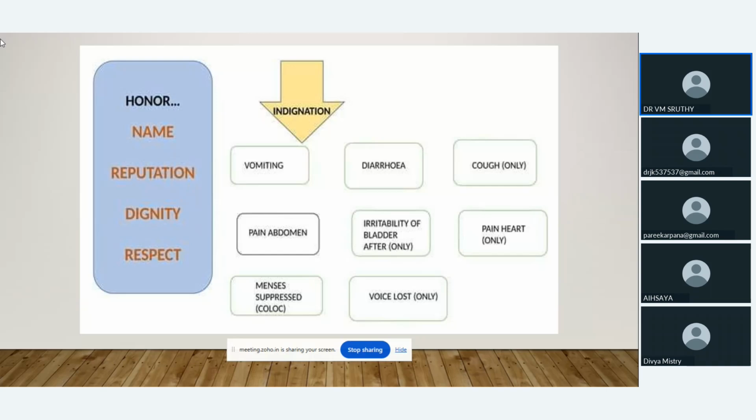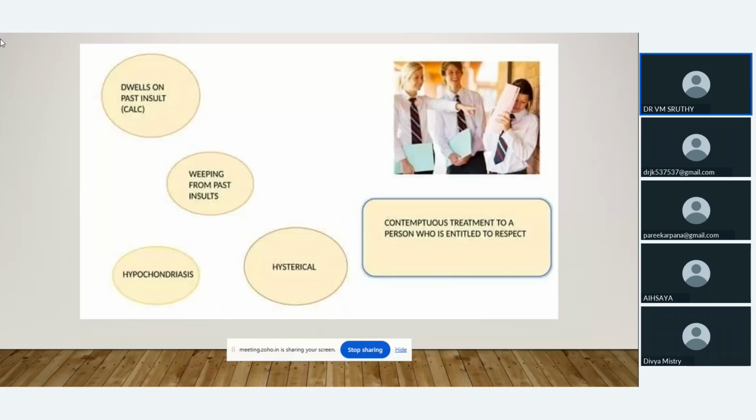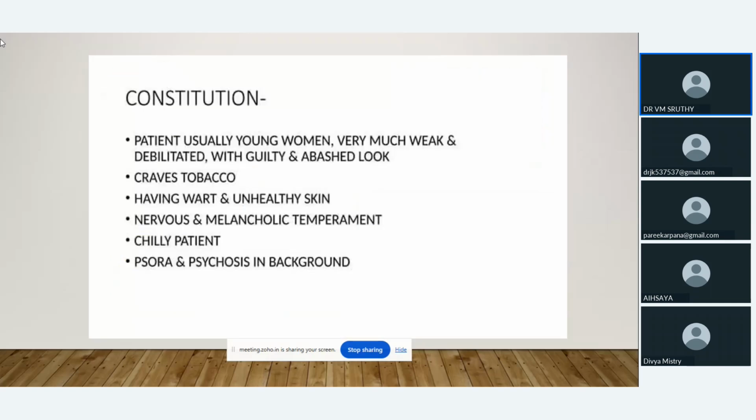Indignation causes vomiting, diarrhea, cough, pain in abdomen, irritability of bladder, pain in heart, menses suppressed, voice lost. Next clues: dwells on past insult, weeping from past insult, hypochondriasis, hysterical constitution.